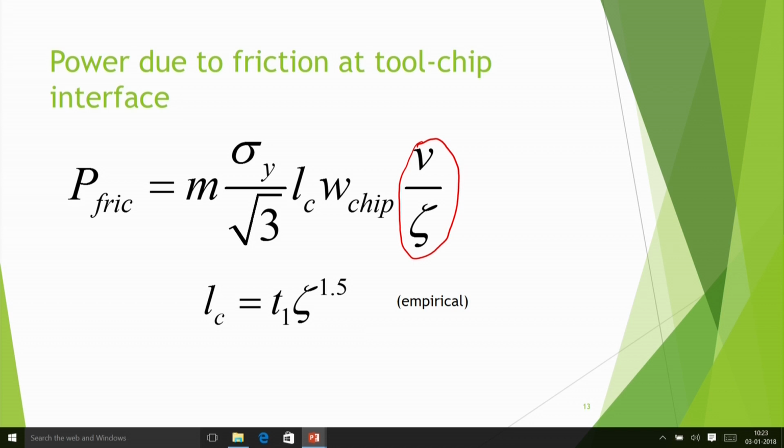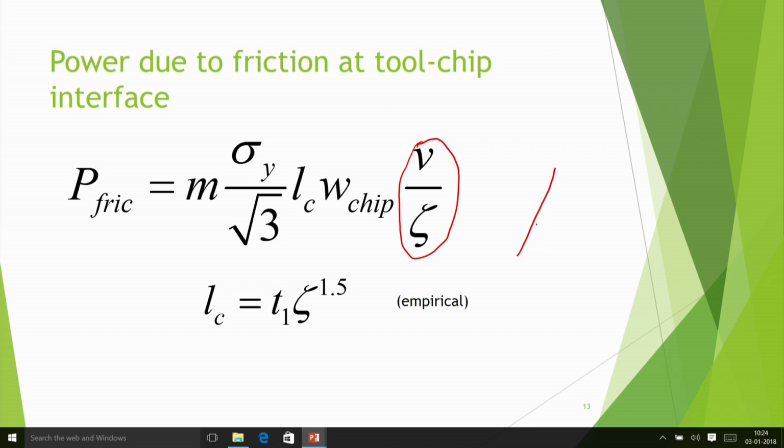M has to be of course found out by experiments, because M is the friction factor. If there is some lubrication, M will be small. If there is no lubrication, M will be big. And then LC is the chip contact length. That means how much is the length of the contact, because the chip separates.